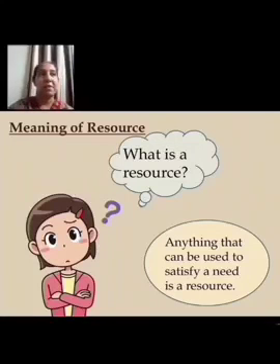Now, what is a resource? What do you mean by a resource? We have so many things surrounding us in nature. Even when you are sitting in the room, have a look. So many things are there in your surroundings. Yes, all these things which can be used to fulfill human needs, human desires, have been termed as resources. Here I have given you: anything that can be used to satisfy a need is a resource.